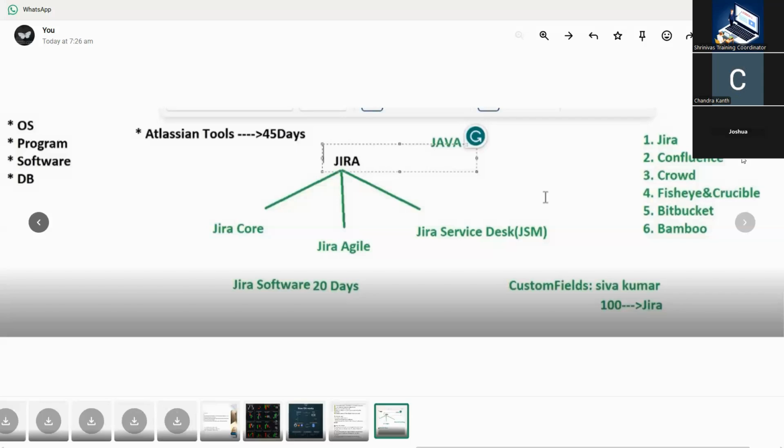For one user, creating the Jira access will take roughly around 3 minutes. So 1,000 into 3, how many minutes will it take? Around 3,000 minutes. If you select 1,000 students, for each student you have to create Jira access, taking around 3 minutes each. So around 3,000 minutes. In hours, how much will it be? 50 hours.